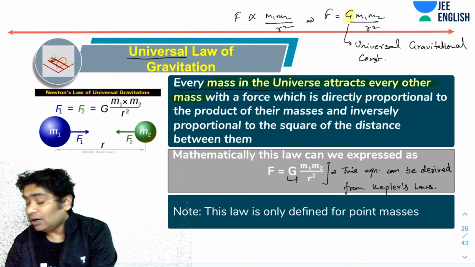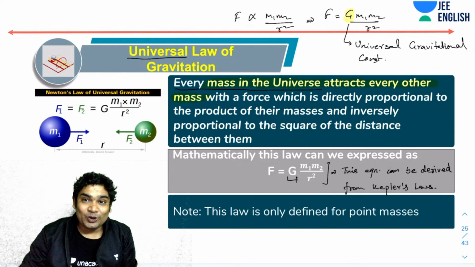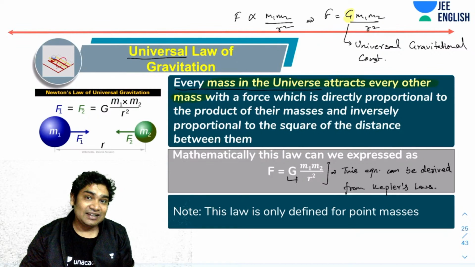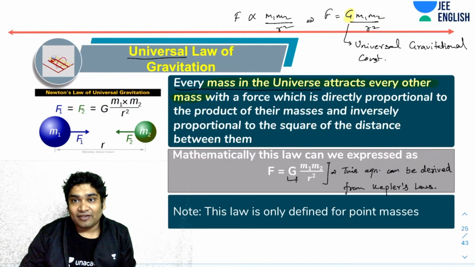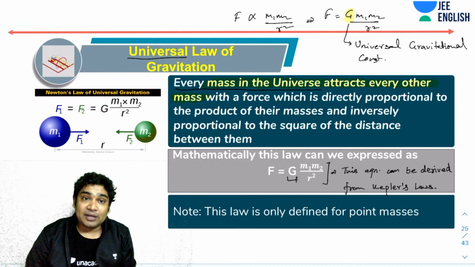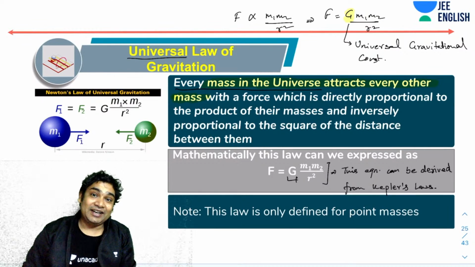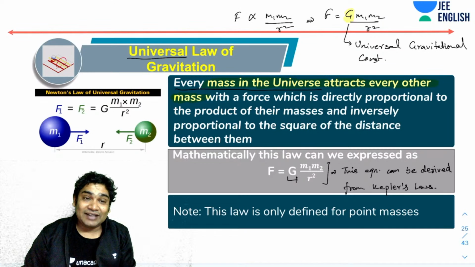Now, please note that the value of G was not known to Newton. Newton simply suggested that if I consider this kind of equation, then it explains everything. All our observations can be explained with this kind of an expression. So Newton suggested this equation, but it was incomplete. He did not know the value of G. In fact, the value of G was found much, much later by a famous guy named Cavendish.